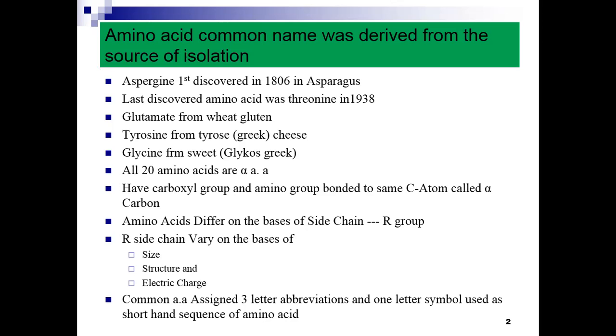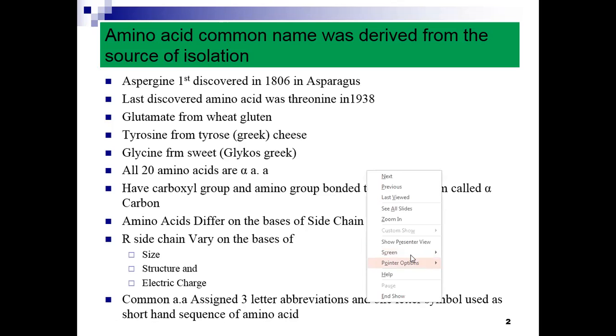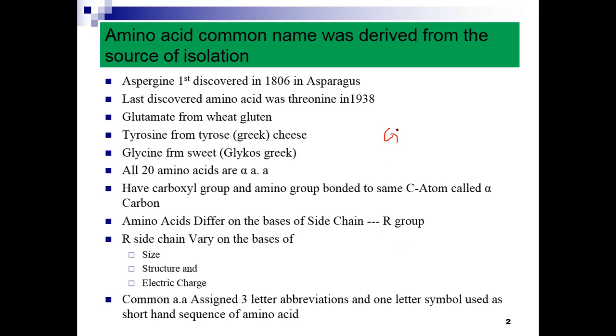Commonly, amino acids are assigned a three-letter abbreviation and a one-letter symbol. For example, glycine has the three-letter abbreviation Gly, and its symbol is G. This type of symbol is assigned to the amino acids present in nature.